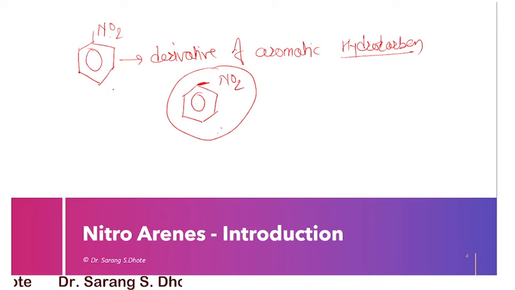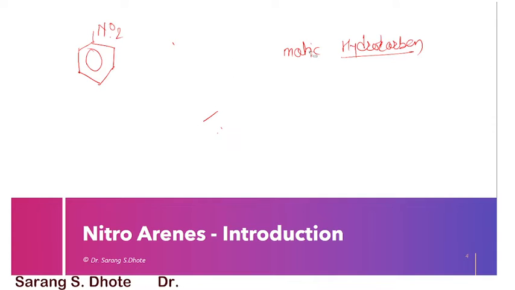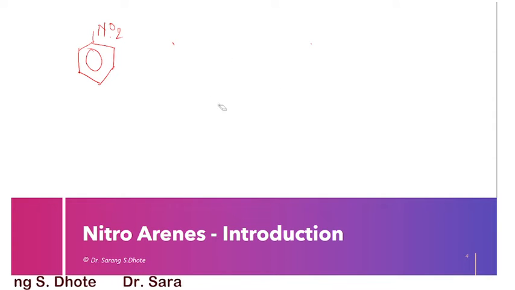We will see some examples of nitroarenes or some derivatives of nitroarenes with their melting or boiling points. This is nitrobenzene, having a boiling point of 210 degrees Celsius.